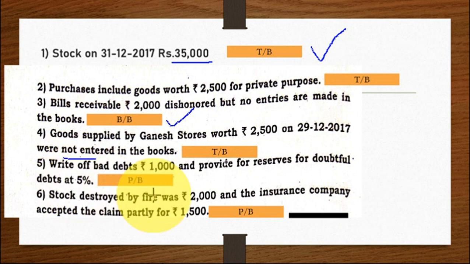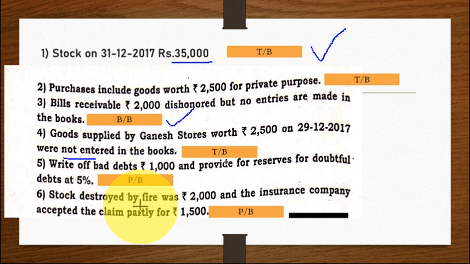Next one, write-off of bad debts rupees 1,000. So bad debts will appear. Where does it appear? Bad debts in the profit and loss account. Then it also affects the balance sheet, right? Under debtors. Then reserve for bad debts 5%. So RBD also appears in the profit and loss account as well as the balance sheet, both.